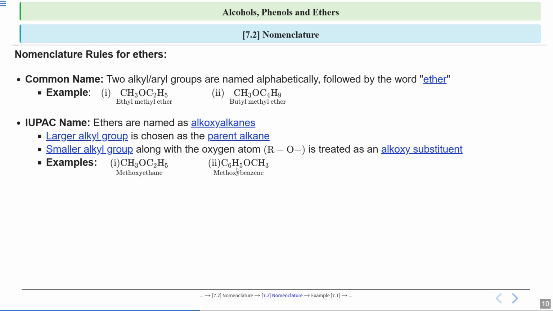Look at this example. One side there is C6H5 and one side there is CH3. So this is a longer carbon chain. This is a benzene. Benzene has 6 carbon atoms. So this will be your parent alkane. And this will be your alkoxy group because of the oxygen to which this group is attached. Since this is 1 carbon atom, this will be methoxybenzene. See, it is written in the form alkoxyalkane. So this will be methoxy and this will be benzene. So this is methoxybenzene. Is it clear? You write in terms of alkoxyalkane. Alkane is the one with the larger alkyl group and alkoxy is the smaller alkyl group with your oxygen atom.